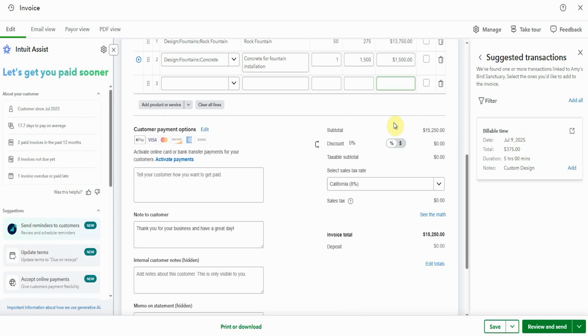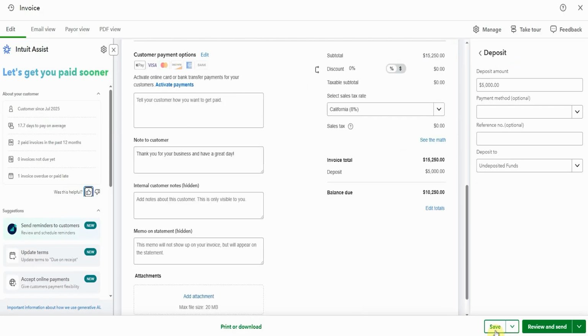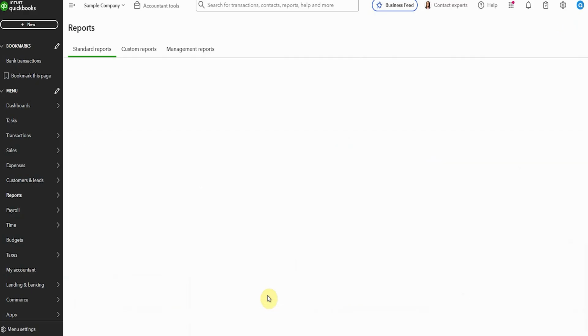I'm going to scroll down, and we have the option here for deposit. So we might be going to ask Amy for a $5,000 deposit because this is a big job. We want to make sure we've got the money to buy our concrete and the rock fountains before we do the work. So we enter this deposit in here, and I'm going to save it so that I can show you the journal entry. Now, if you're the sort of person that's like, oh my goodness, I don't want to see a journal entry, just fast forward a little bit or bear with me because I think it's kind of handy to see. So I'm going to pop here to the transaction journal, and I'll show you what's happened.